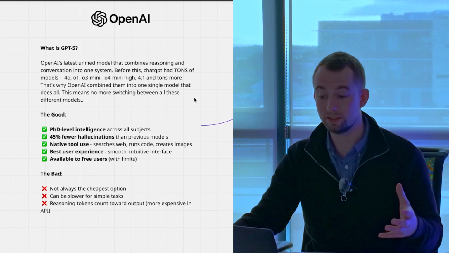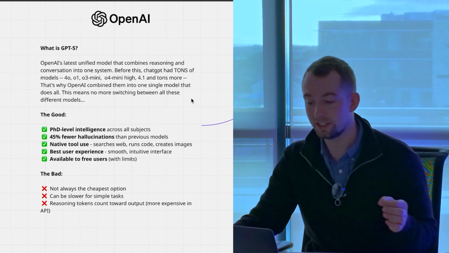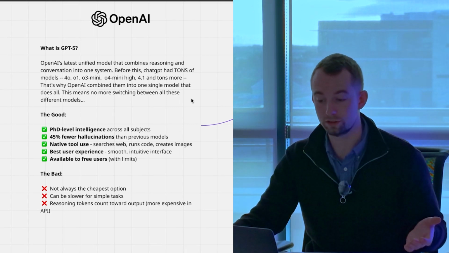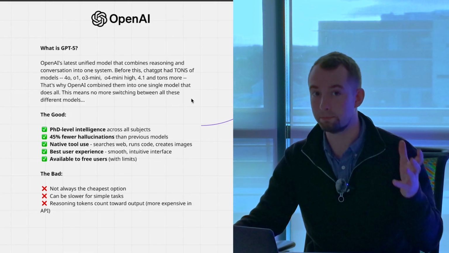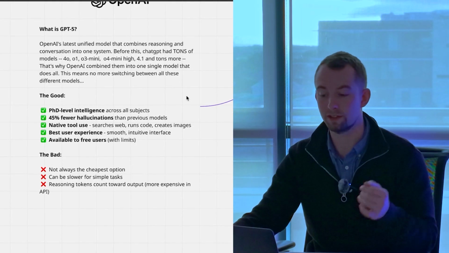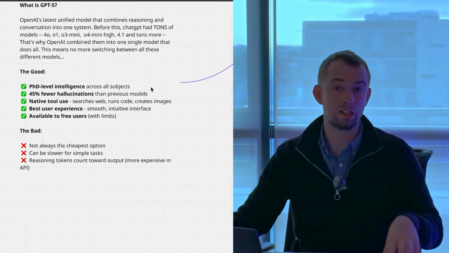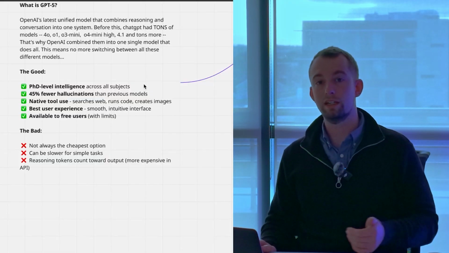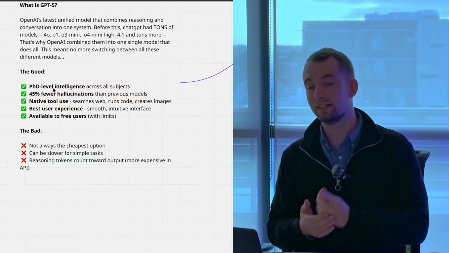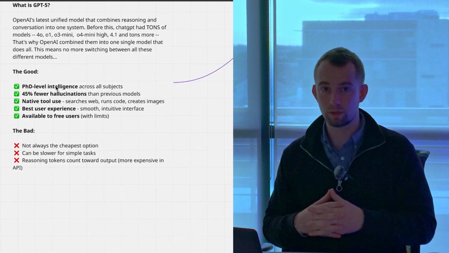The greatest thing with GPT-5 is that it has PhD level intelligence across all subjects and 45% fewer hallucinations. This is a big problem in the past that they've seemed to have solved pretty damn well. The good thing is though that you can actually use it without paying for it. It has a really good free plan. Personally, I think it's worth the $20-$25, whatever it is a month.